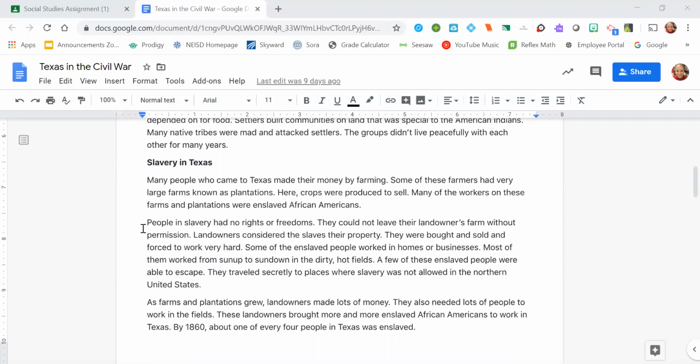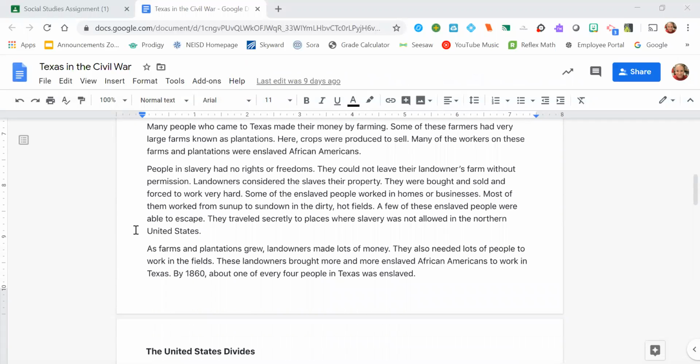Some of the enslaved people worked in homes or businesses. Most of them worked from sun up to sundown in the dirty, hot fields. A few of these enslaved people were able to escape, and they traveled secretly to places where slavery was not allowed in the northern United States.